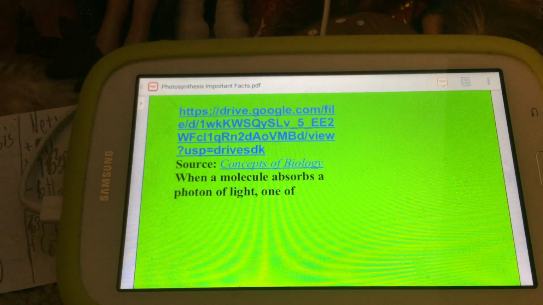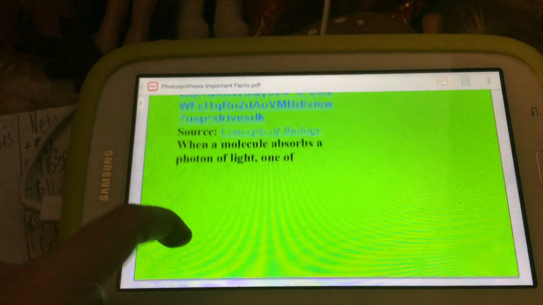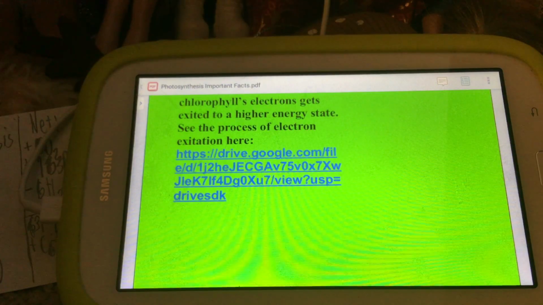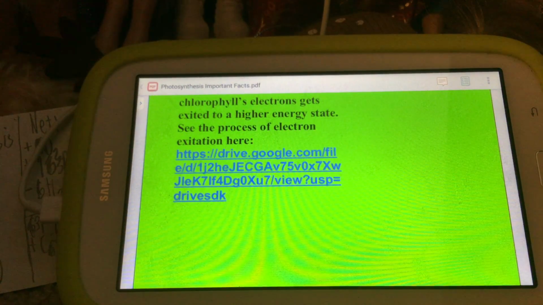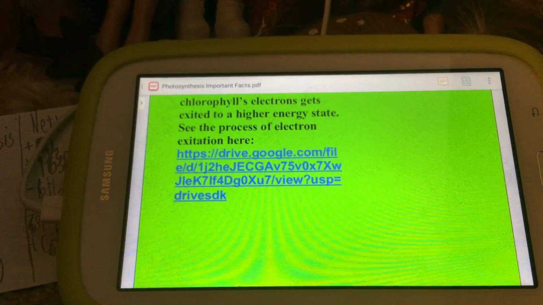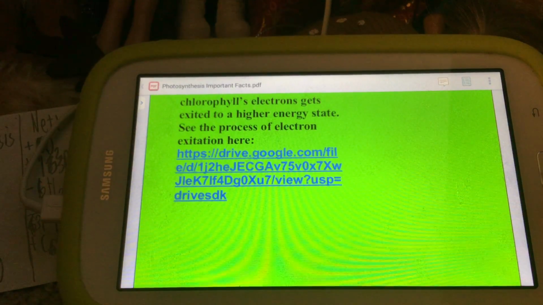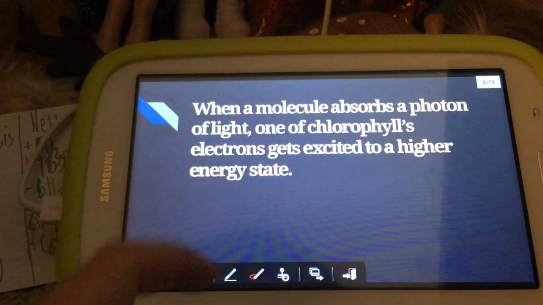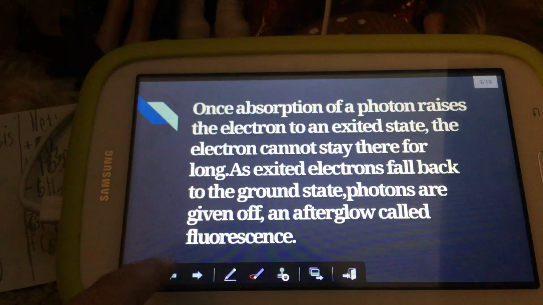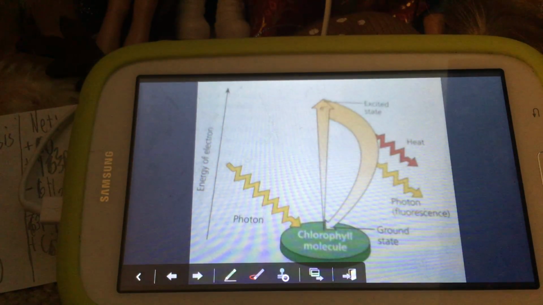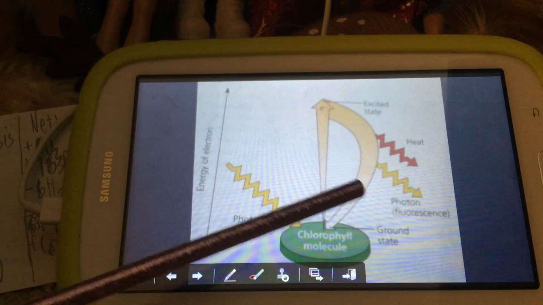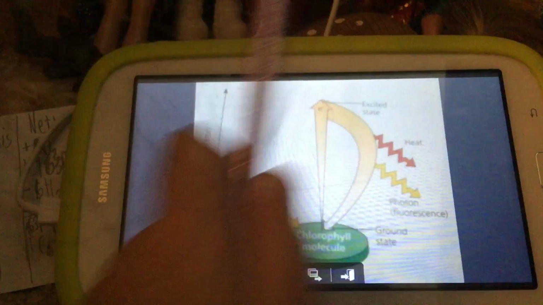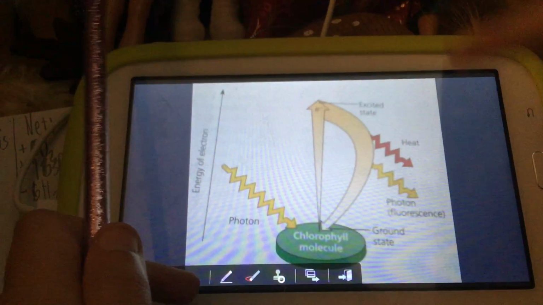When a molecule absorbs a photon of light, one of chlorophyll's electrons gets excited to a higher energy state. Or there's a misspelling, there should be a C after the X. And then there's a process of electron excitation. Now we're ahead. Now we're here in the slideshow. Here you see the photon and the chlorophyll molecule get excited and release heat and photons. This is an image from Campbell Biology.